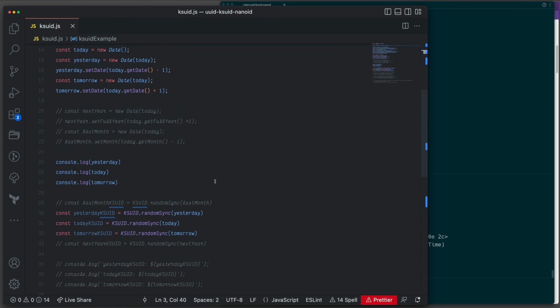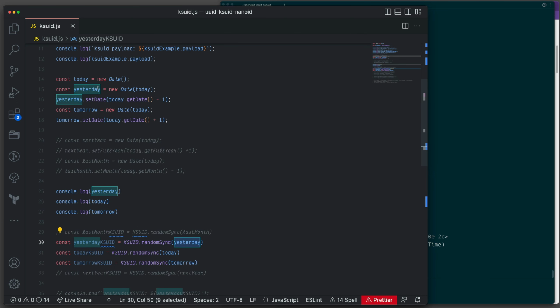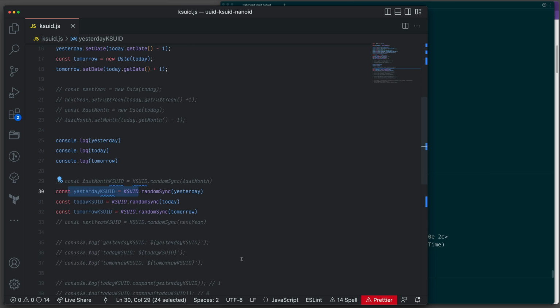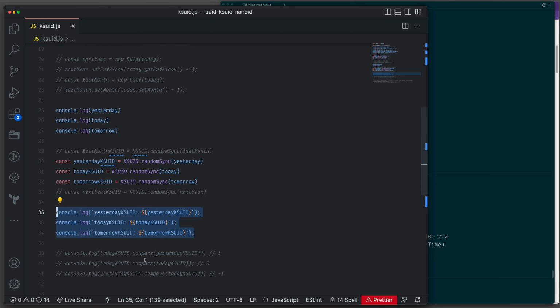But if you are going to use it based on a specific date, you can create that date. So as you can see, we create a date from today, which was new date, and then yesterday we are just really -1 day, and then tomorrow is +1 day. So you are creating a KSUID based on these dates, and then all you have to do is to first of all look at the KSUIDs and then do some sort of comparison.